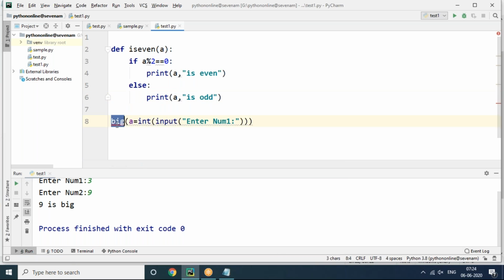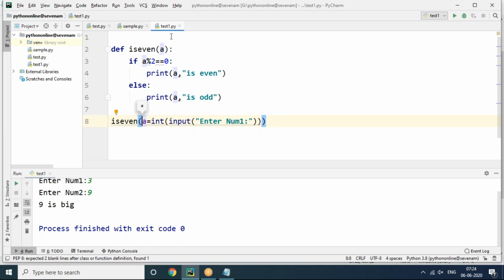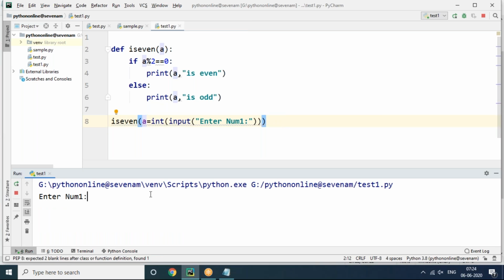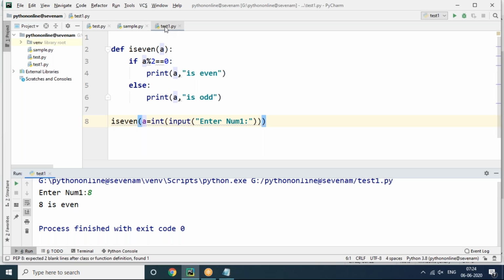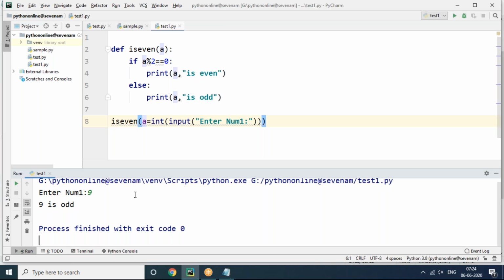So we are calling the function is_even, and the number we are expecting at running time. Now I'm giving my number as 8, 8 is even. Now I'm giving my number as 9, 9 is odd, like this it's going. So it's pretty simple, actually straightforward. What we discussed so far is the same code, but we are keeping that same code under a function for reusability and to recall it every time it is required.